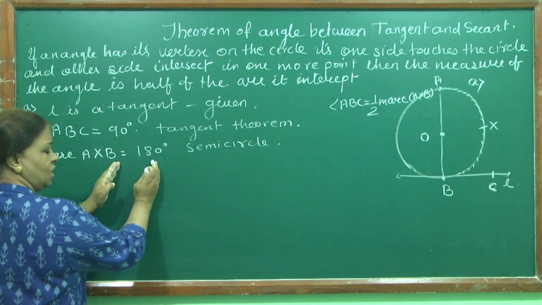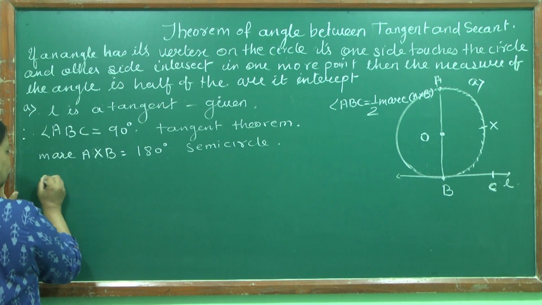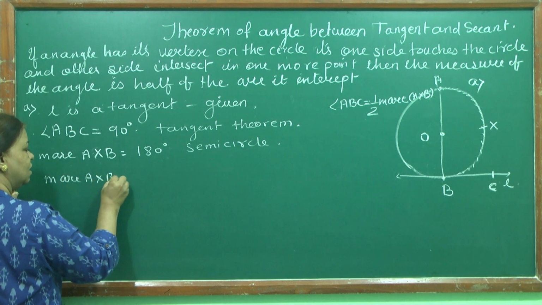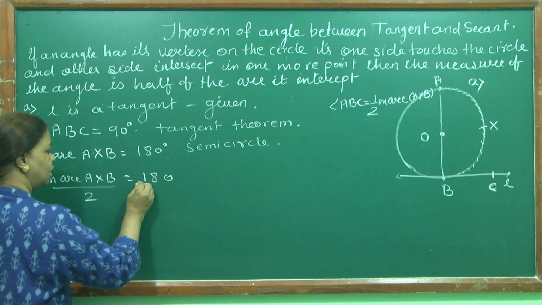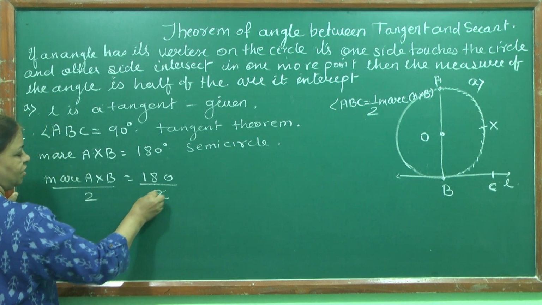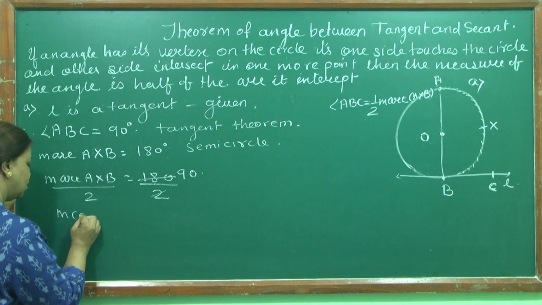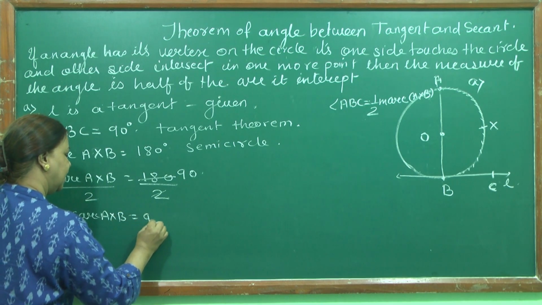Now in this equation I will be dividing both sides by 2. Measure of arc AXB is equal to 180. I will divide it by 2. Here also I will divide by 2. After dividing I will get 90 degrees. So I will get measure of arc AXB upon 2 is equal to 90 degrees.